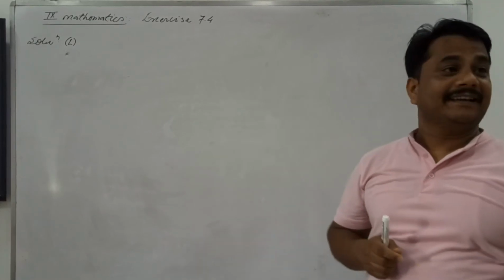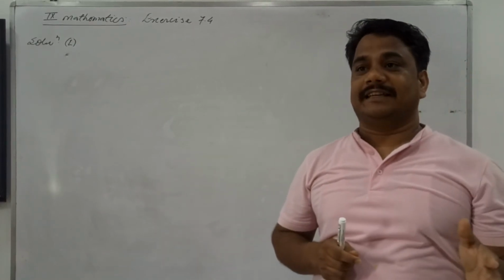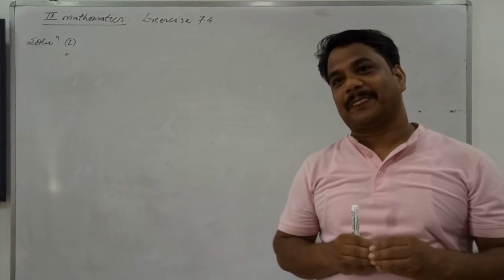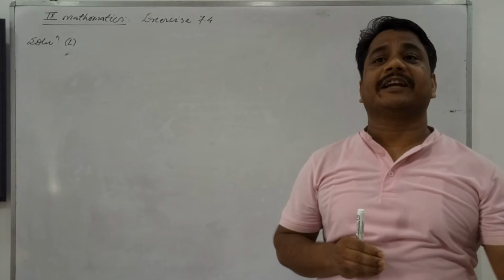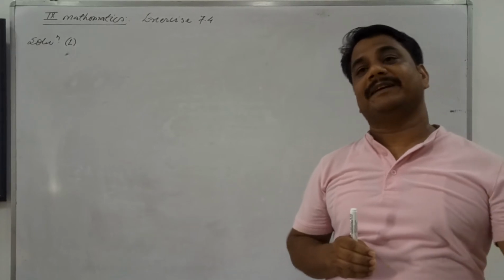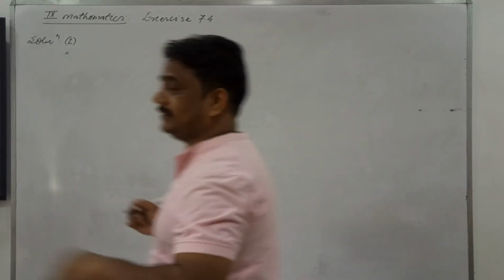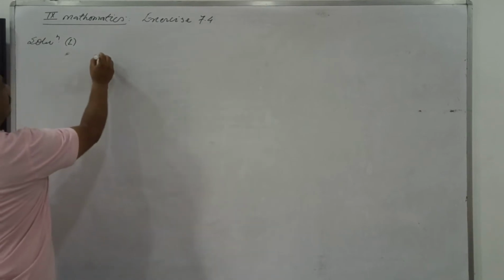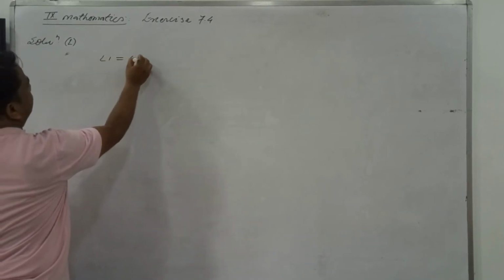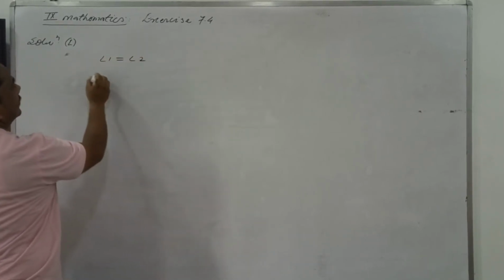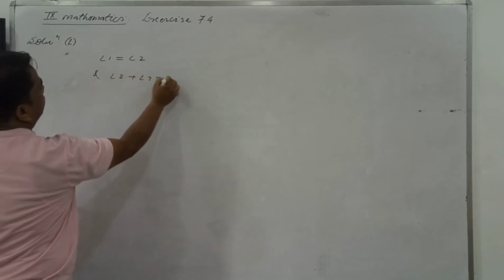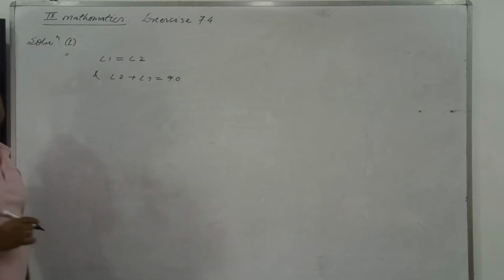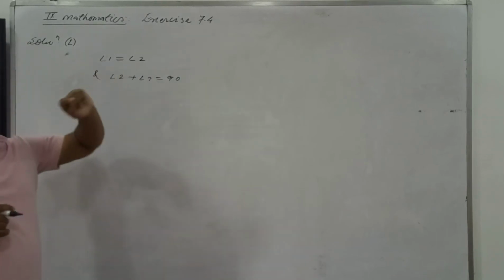So what can we figure? So inequalities. How do inequalities work? In the inequalities concept, a value cannot be manipulated or substituted. I'm telling you about this. Suppose I'm writing angle 1 is equal to angle 2, and angle 2 plus angle 3 is equal to 90. Suppose that. Clear? This is called the concept of equalities.